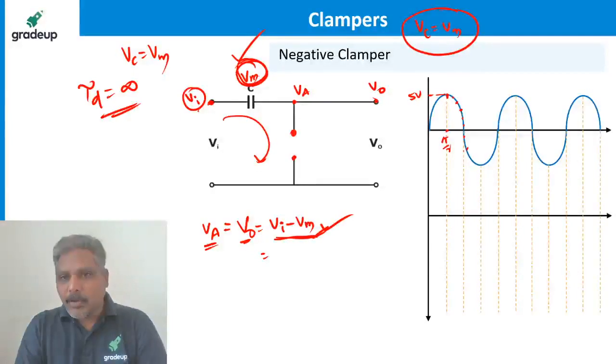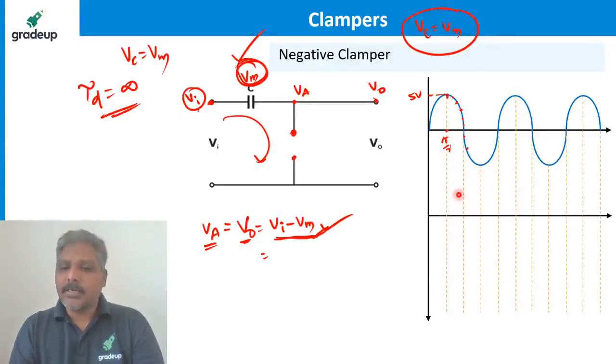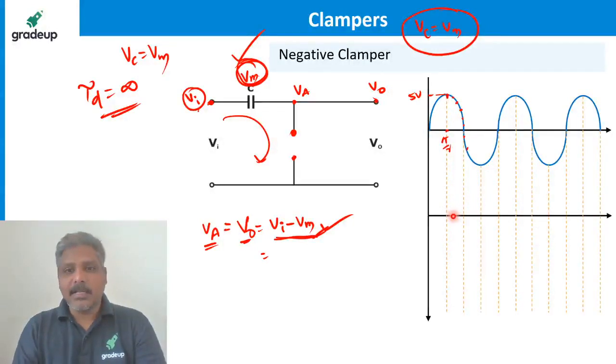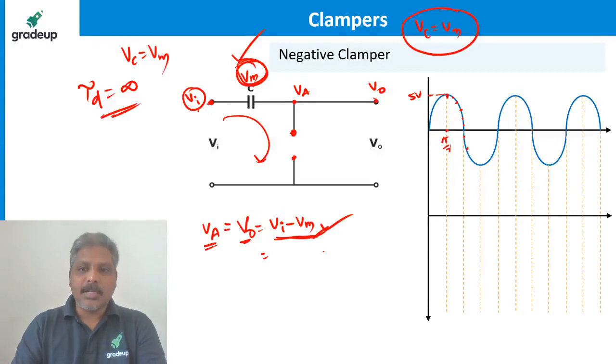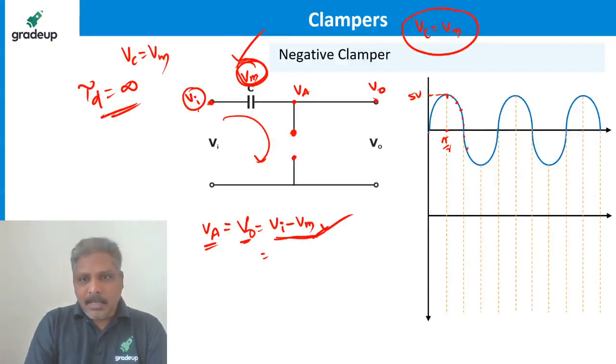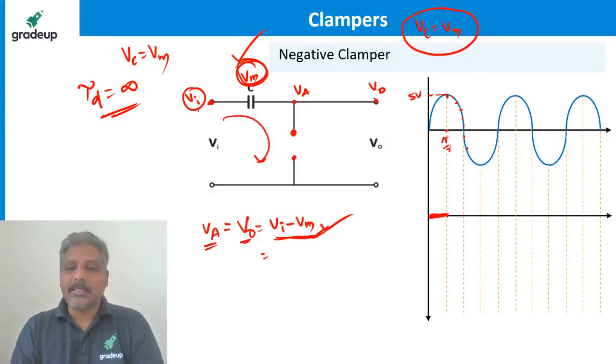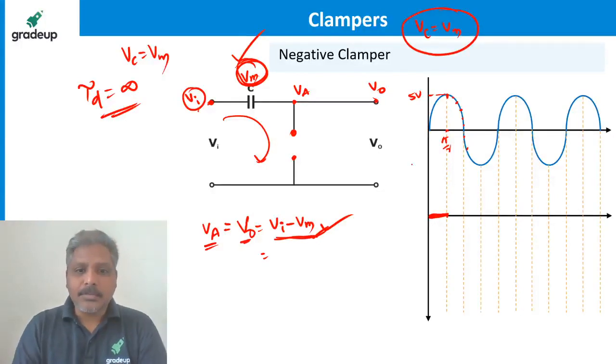Like this, how many points can I find? Infinite points. But I cannot find infinite points mathematically like this, so I'll take some approximation. Till pi by 2 radians, what is the output? I got 0. Till pi by 2, the diode was forward biased and I got 0. After pi by 2, the output follows this equation.